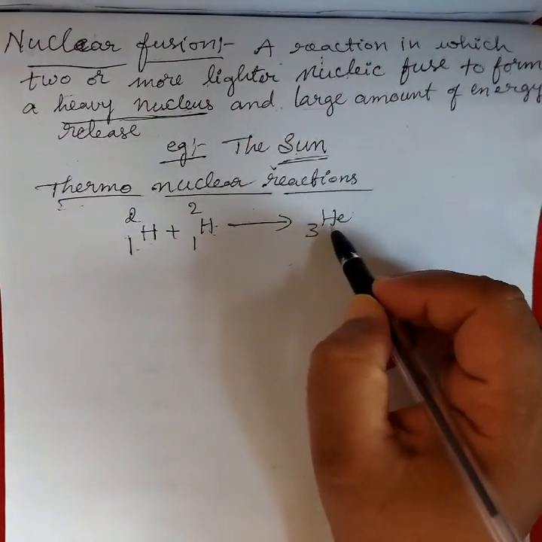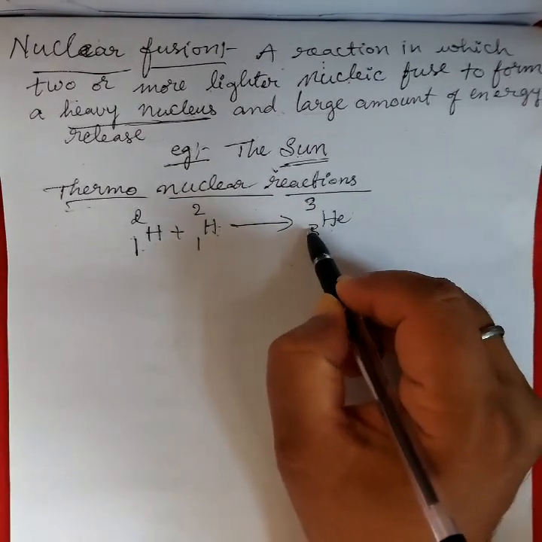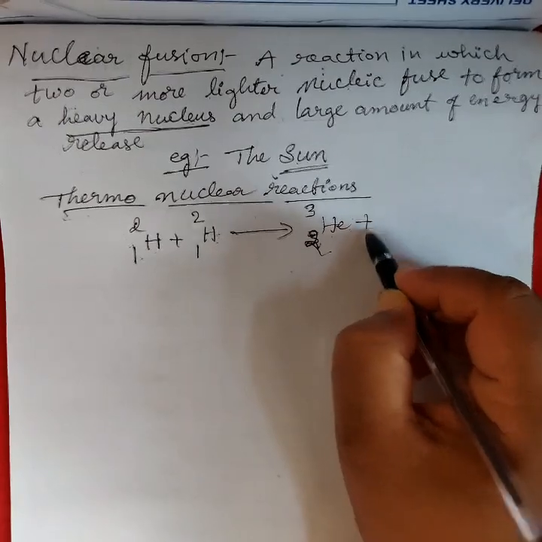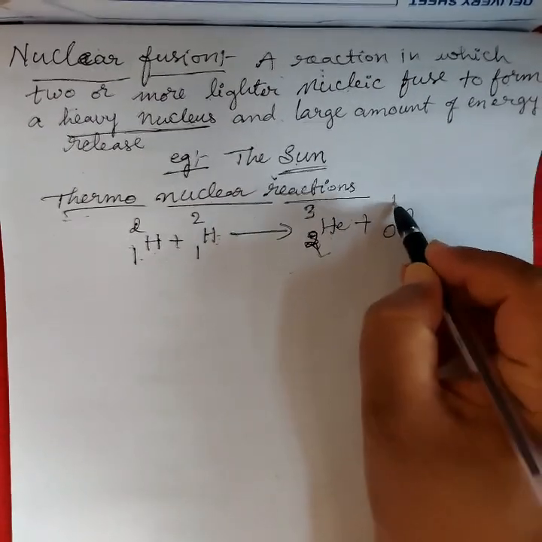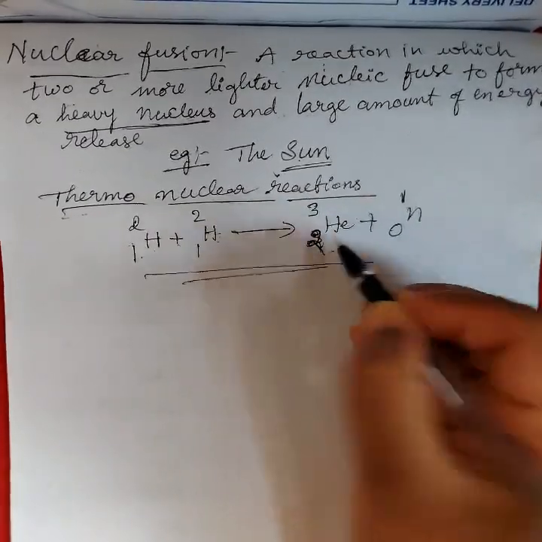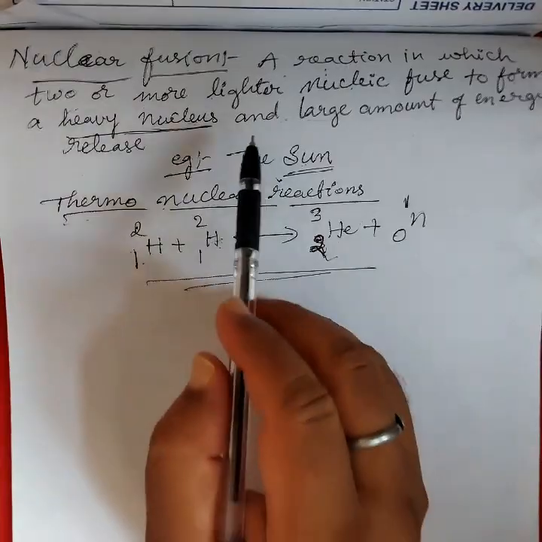That heavy nucleus is helium, 2, formed with the formation of a neutron. Okay, this is the thermonuclear reaction which takes place in the sun.